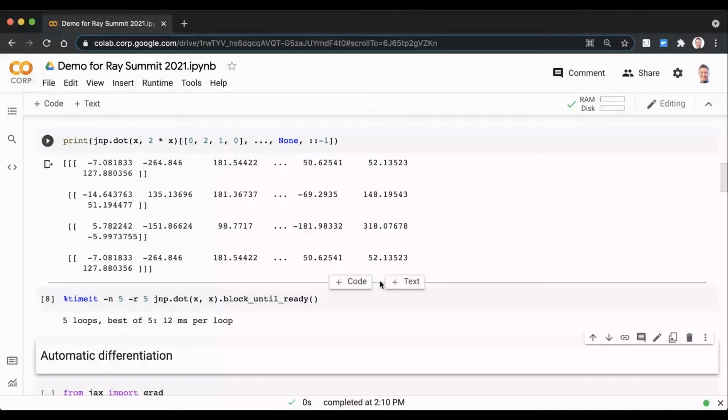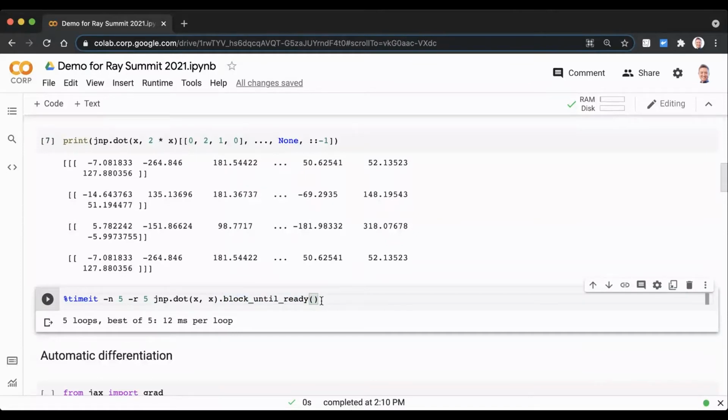To multiply this 5,000 by 5,000 matrix by itself, this JAX NumPy running on a TPU is doing it in 12 milliseconds. Maybe an optimized NumPy build on a really fast CPU could do it in 250 to 300 milliseconds. So this is running quite quickly. This block_until_ready on the end is because by default, JAX will execute operations asynchronously in the background and only block the main Python thread or pull values back to the CPU if they're needed for printing or plotting or Python control flow or saving to disk, this sort of thing. And so for micro benchmarks, we just add this block_until_ready on the end. But this is how we're using JAX NumPy and running it on a hardware accelerator.